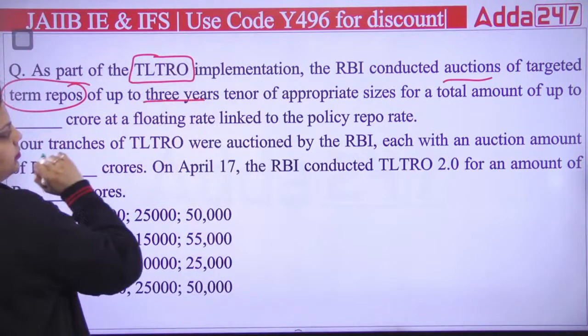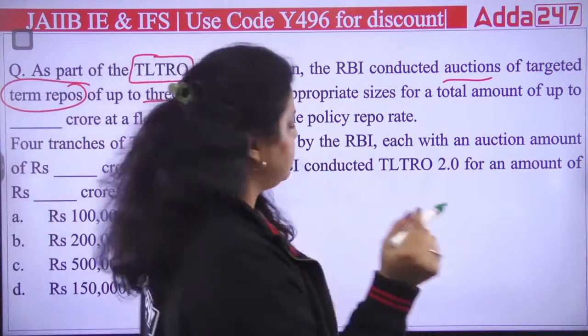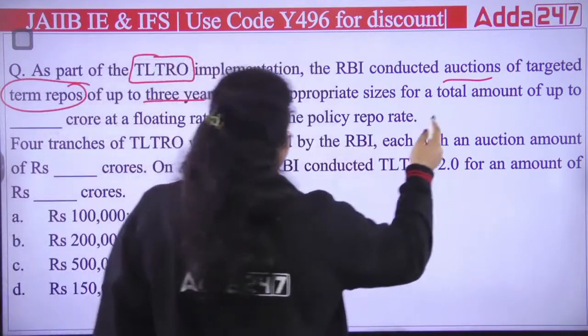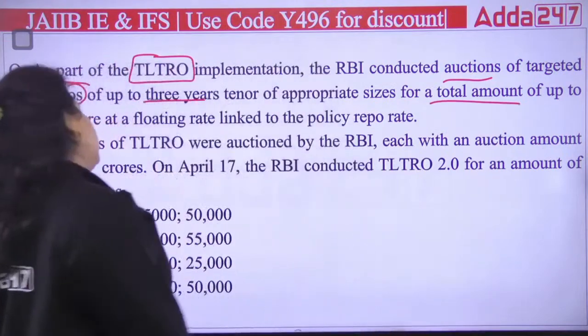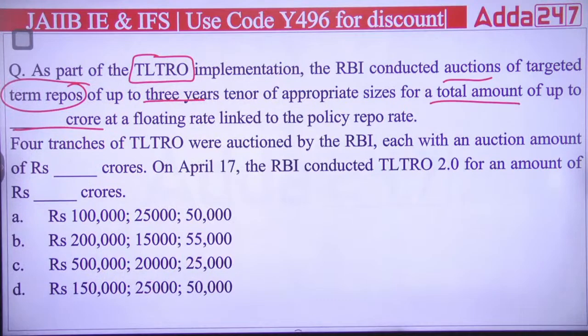As part of TLTRO, targeted long-term repo operation implementation, RBI conducted auction of targeted term repos up to 3 years. That's the maximum duration, and the minimum is 1 year duration for the auction purpose. Of appropriate sizes for a total amount of dash crores at a floating rate linked to the policy repo rate. So we have to answer what is the actual amount that will be allowed here. Is it 1 lakh crores, 2 lakh crores, 5 lakh crores, 1.5 lakh crores?